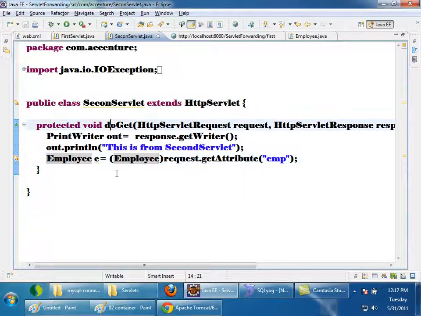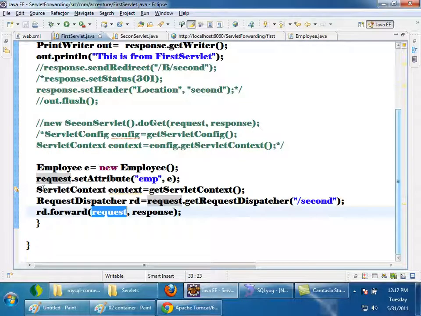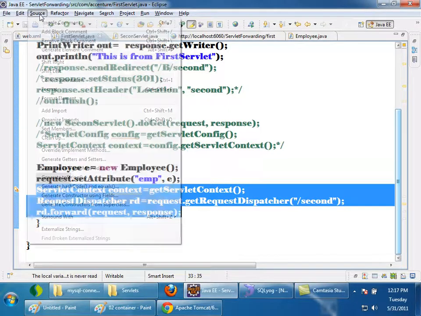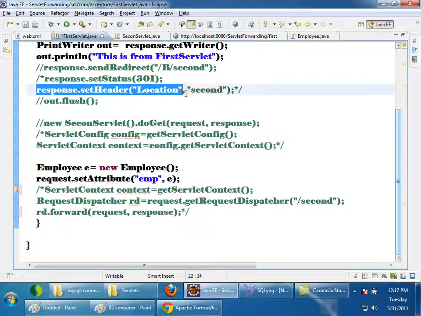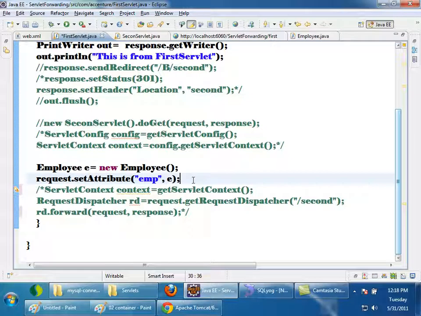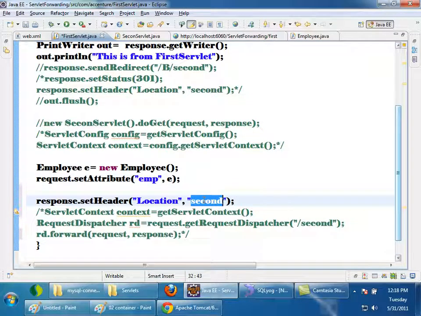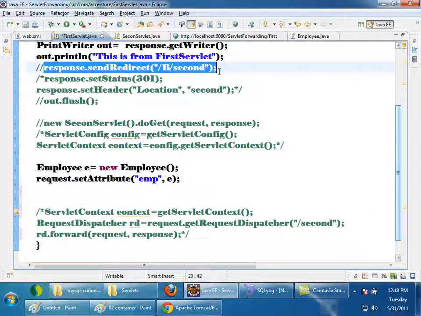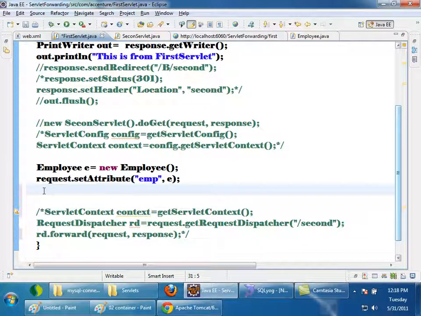Instead of forwarding, what if I redirect? I will comment these two lines and add this line, sendRedirect. It will redirect to the second servlet, right?